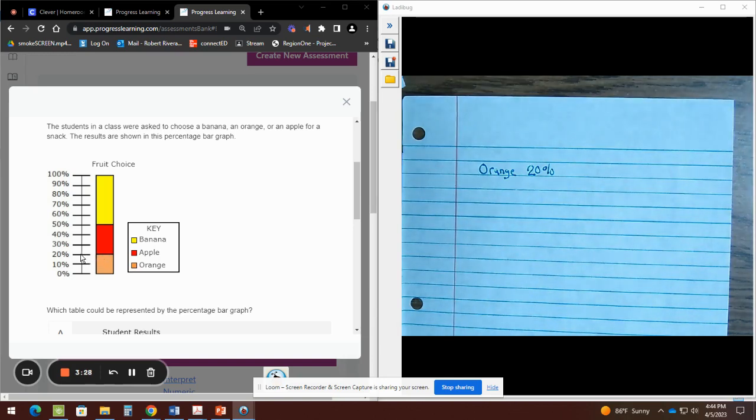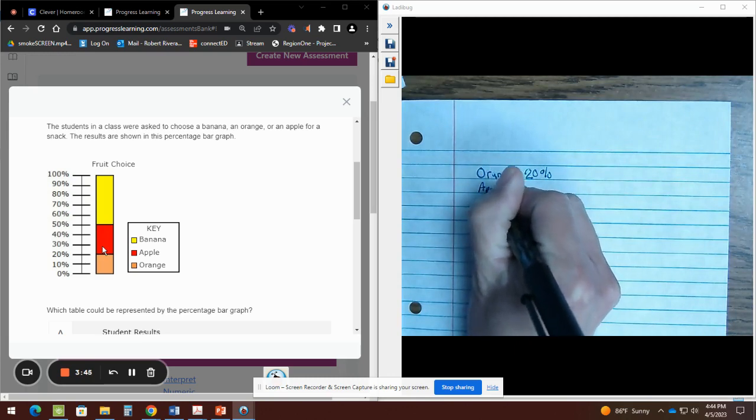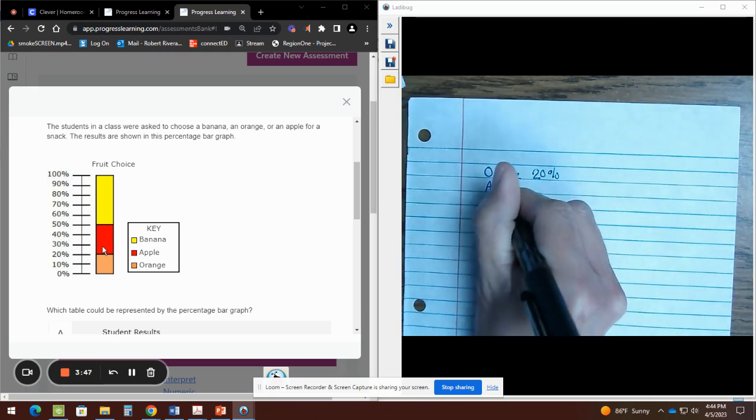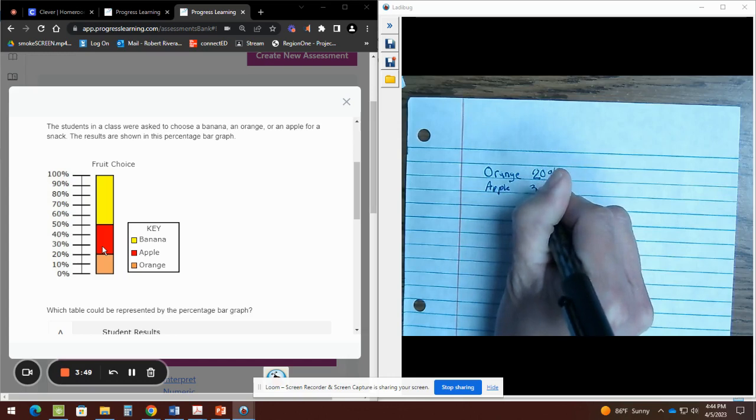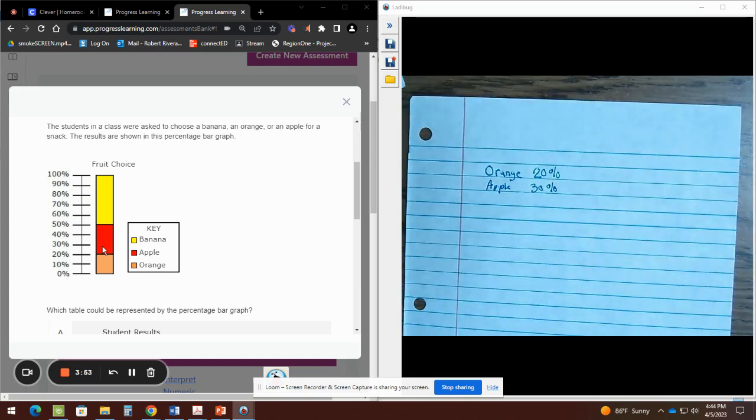Then for apple, from here to here, that would be another 10%. From this point to this point, that would be another 10%. That would be 20 now. And from this point to this point, that would be 30. So the apple has 30%. So I'm going to go ahead and write apple 30%.